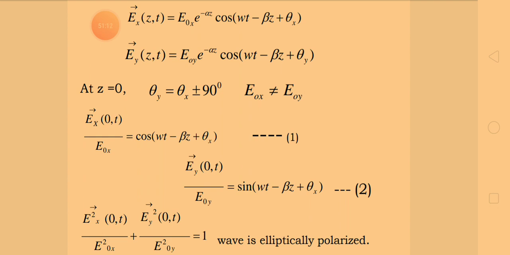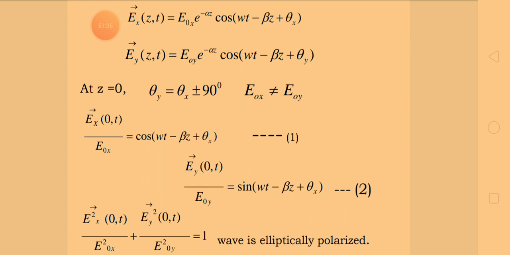So I have explained about the circularly polarized electromagnetic wave, elliptically polarized wave and linearly polarized electromagnetic wave. So I hope you have got the difference between the three different types of polarizations. So in what way is the theta value changing.